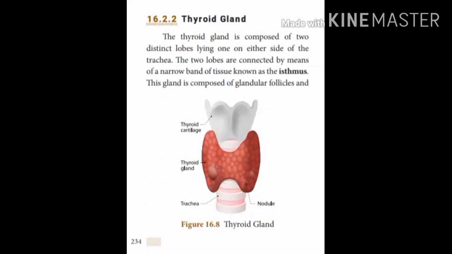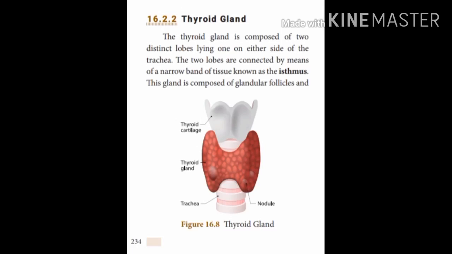The thyroid gland is composed of two distinct lobes on either side of the trachea, and the lobes are connected by a tissue called the isthmus. The thyroid gland has follicles with colloidal material called thyroglobulin. This thyroglobulin has the amino acid tyrosine and iodine, which are involved in the formation of the thyroid hormone.